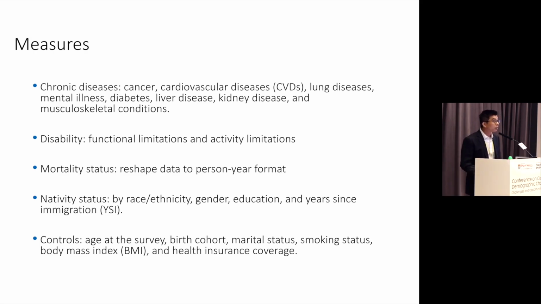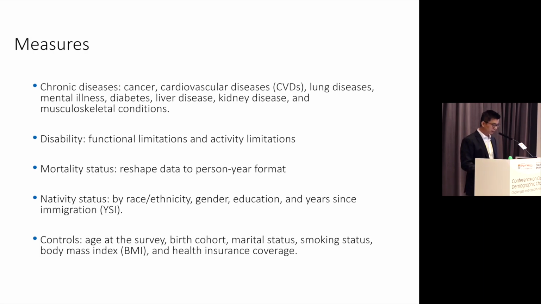Another measure is activity limitation, which asks respondents if they need any assistance in performing activities of daily living and instrumental activities of daily living. So this kind of measurement is more influenced by the social context and the living environment of the respondents. We look at two measures of limitation to figure out whether findings depend on the kind of measure. In terms of mortality status, we restrict data to the person-year format because mortality status is time-varying.